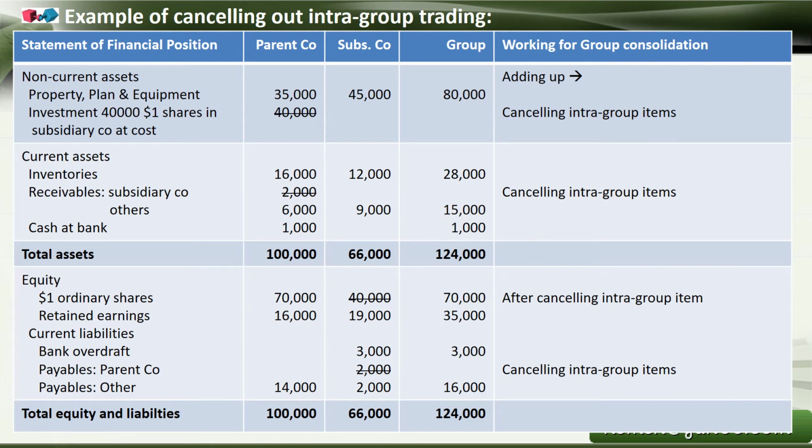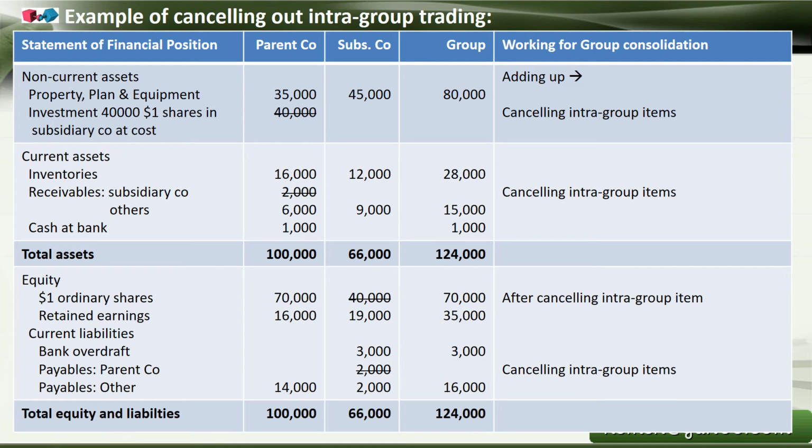So if you see this, we have knocked out that 40,000 and this 40,000, and this 2,000 and then this 2,000. So we cancelled out. The remaining items have to be added together, 35 plus 45 and 16. So all these things we added together. After cancelling the items, we add together. But we should note one thing.